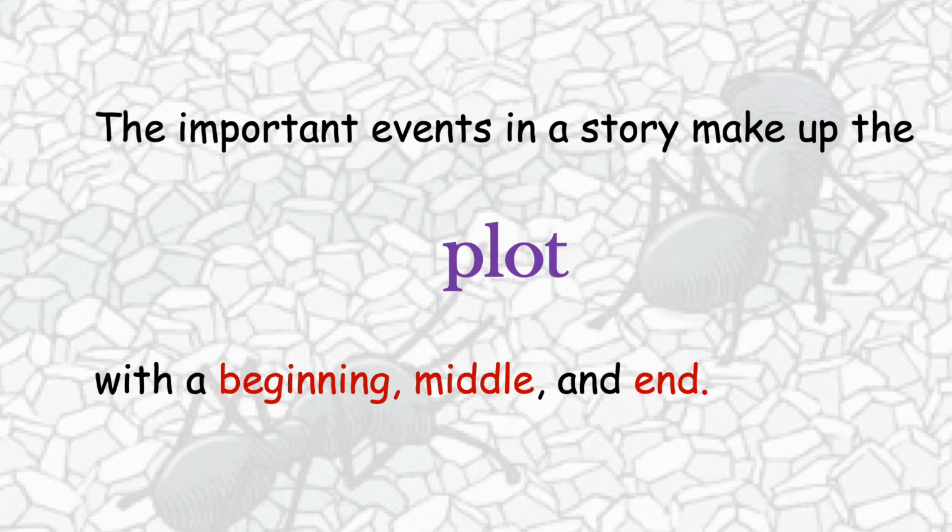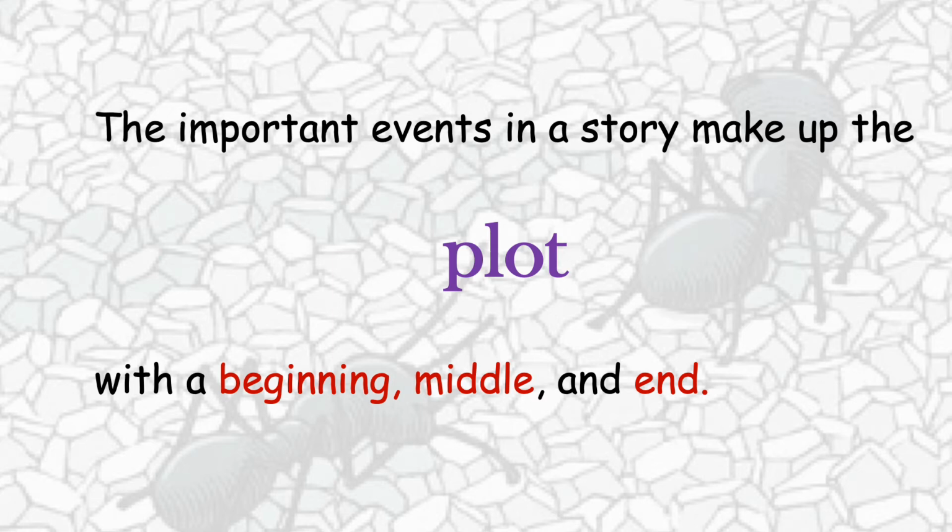The plot is the important events in a story. The important events in a story make up the plot. Okay, what happens in the story? All the events, all the actions in the story, this is the plot.